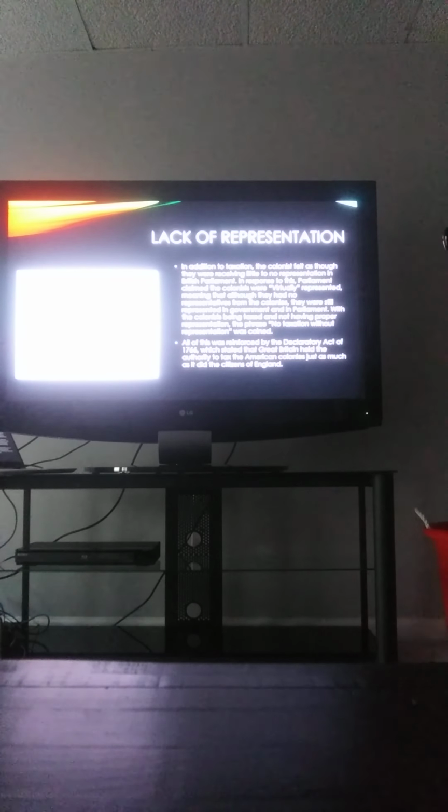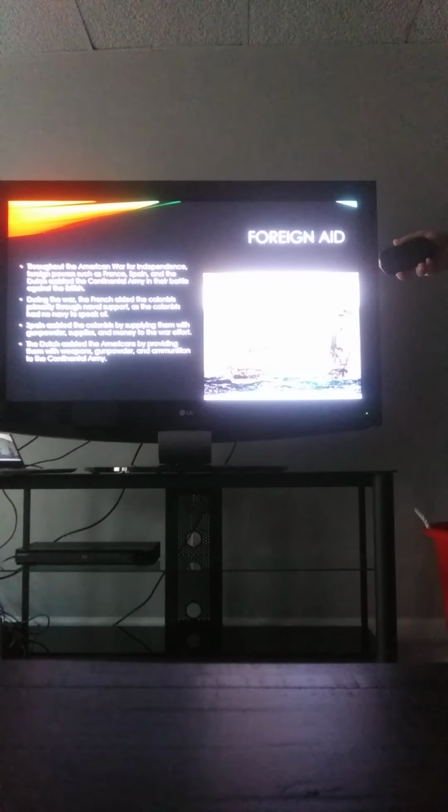All of this was reinforced by the Declaratory Act of 1766, which stated that Great Britain held the authority to tax the American colonies just as much as it did the citizens of England, while citizens of England would often argue that not only were they being taxed as much as the colonists, but rather in stark contrast they were being taxed more. While technically this was true, the lack of representation was still a major point, as the citizens of England were being represented, while colonists were not.